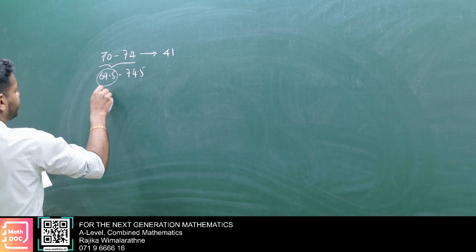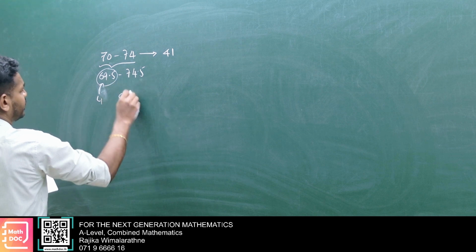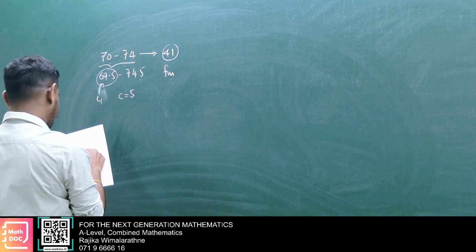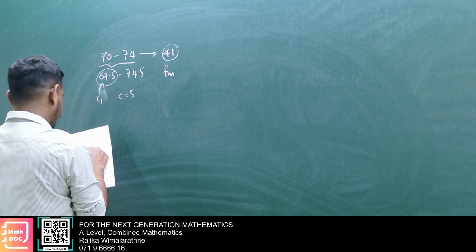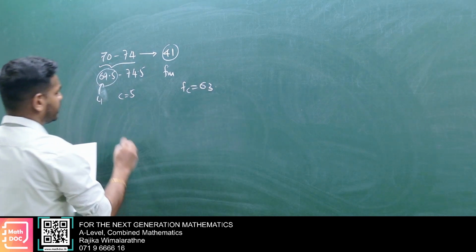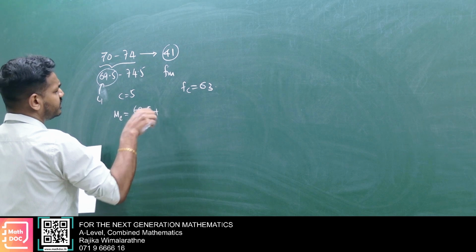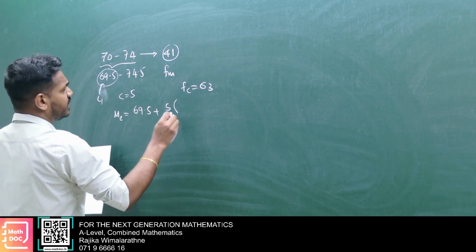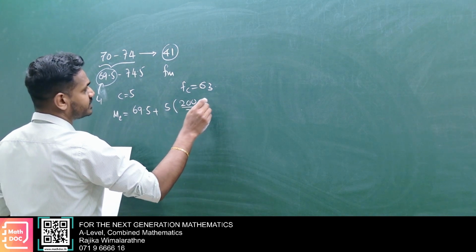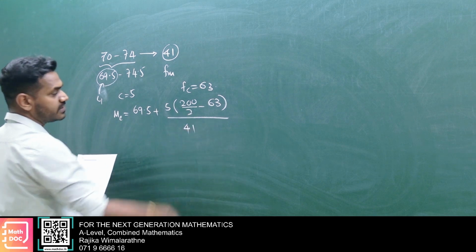Here L1 is 69.5, C is 5, and Fm is 41. The sum up to that is 3, 7, 10, 25, 63, so Fc is 63 now. Then median equals L1 69.5 plus C 5 times n over 2, total 200, so 200 divided by 2 minus Fc 63, divided by Fm 41.